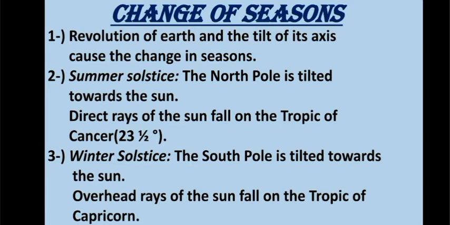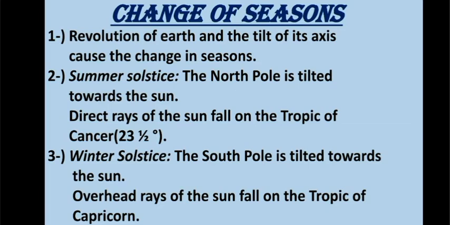Now, the second point is about summer solstice. So, what is summer solstice? The earth is positioned in its orbit such that the north pole is leaning 23.5 degrees towards the sun. The sun is directly overhead at the Tropic of Cancer. It is the longest day of the year in the northern hemisphere, and this position of the earth is on June 21st or June 22nd in the northern hemisphere, and it is called summer solstice.